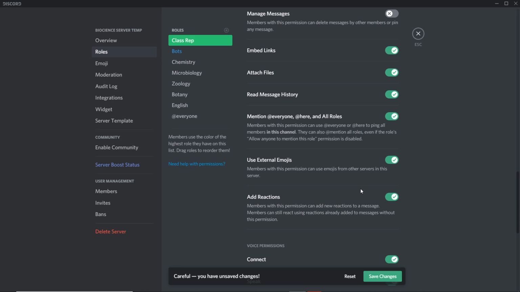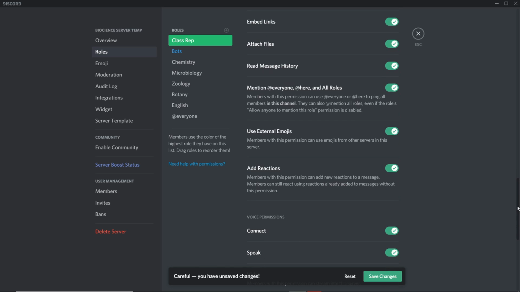Add reactions. So again, I don't know how many of you know about this. The majority of you are probably new to Discord. Whenever someone sends a message, you probably see all of a sudden there's a thumbs up that pops up underneath their message, or a smiley face. That's basically what a reaction is. So let me show you guys that right now.